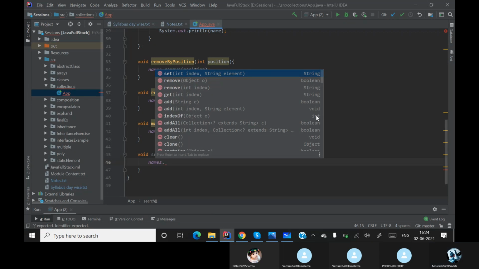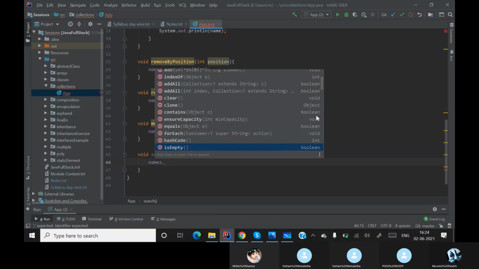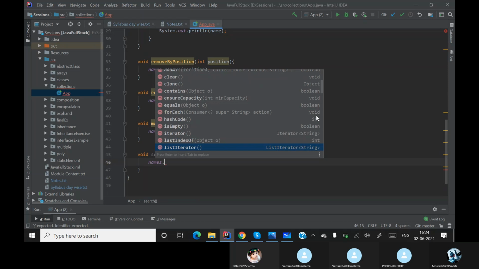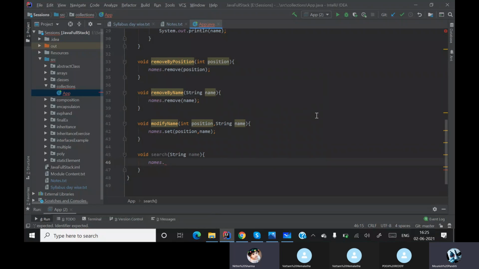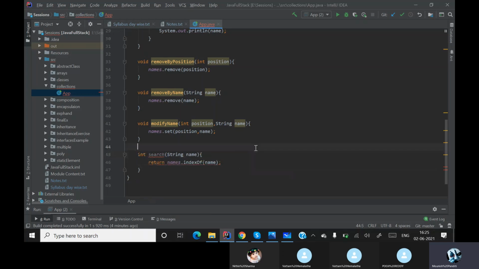Can I do that? Tell me guys, can I do that? Yes or no? No, sir. Maybe no, sir. So let's give a try. indexOf name. So basically this is returning me something. It is returning me a value. So I'll say return. Once I put return, this should not be void. This should become int. Right.